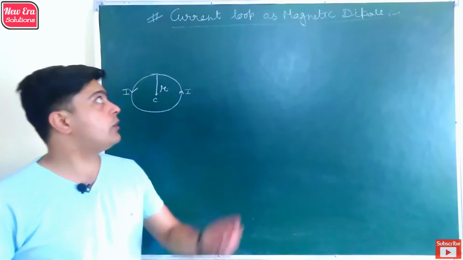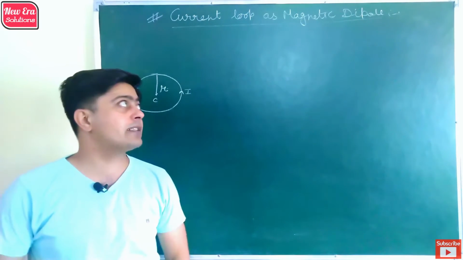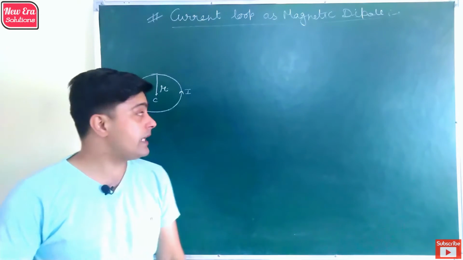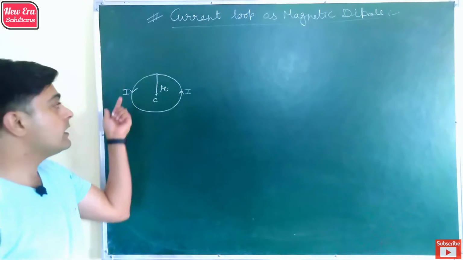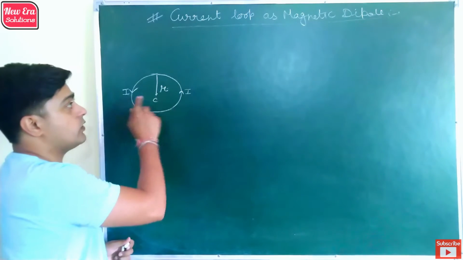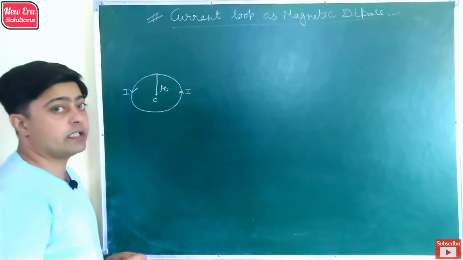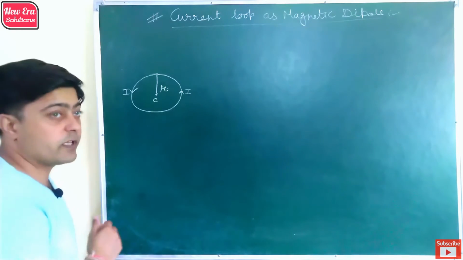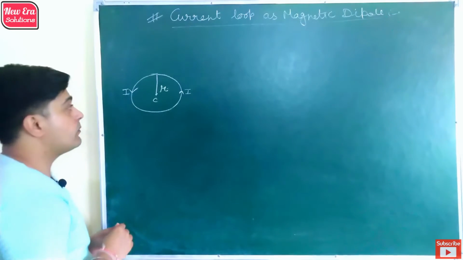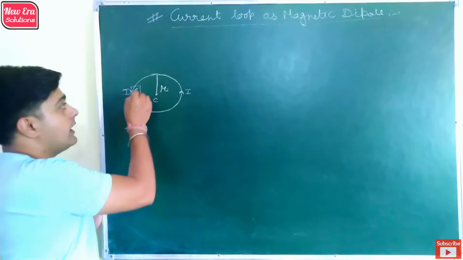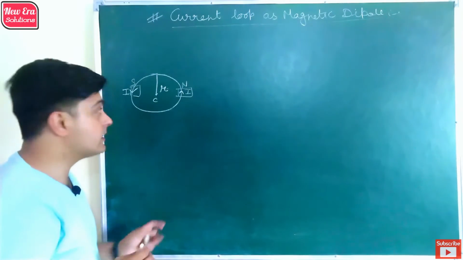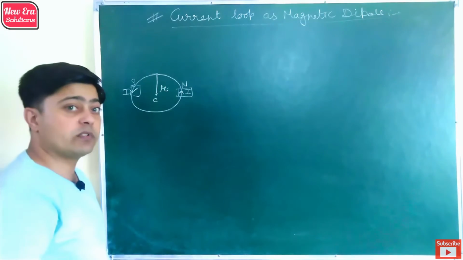Now let's discuss how a current carrying loop behaves as a magnetic dipole and find its magnetic dipole moment. Let a loop of radius r carry a current I. If we observe the two faces of the loop, the direction of current in both faces is opposite. So if we apply the right hand thumb rule, one face behaves as a south pole and the other face behaves as a north pole of the same strength, separated by the diameter of the loop.